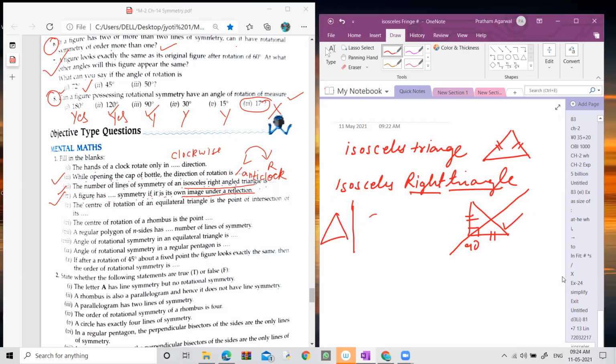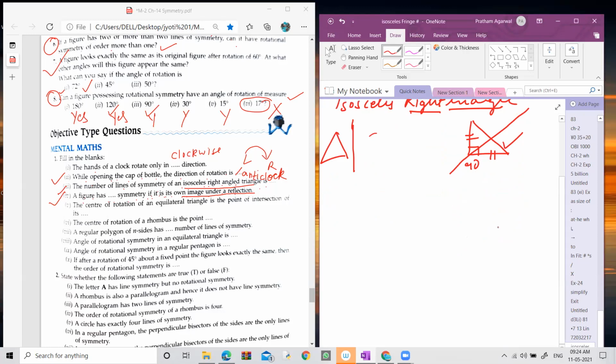Just suppose, in exercise 14.1, we have done a question. If there is an incomplete figure on one side of the line of symmetry, to complete the figure you have to draw the same figure on the other side. So this type of figure has a mirror line, the line of symmetry. Fine.